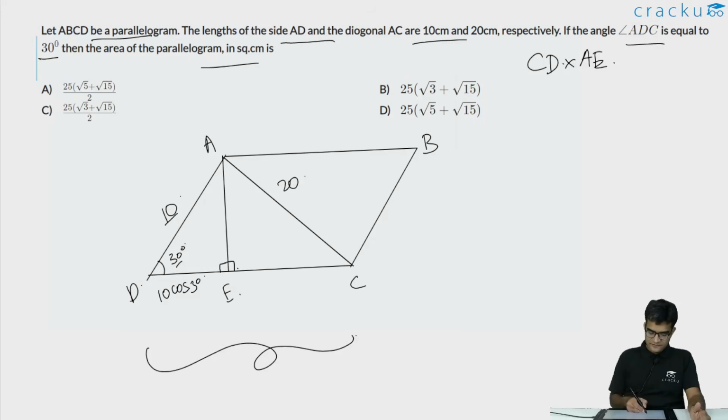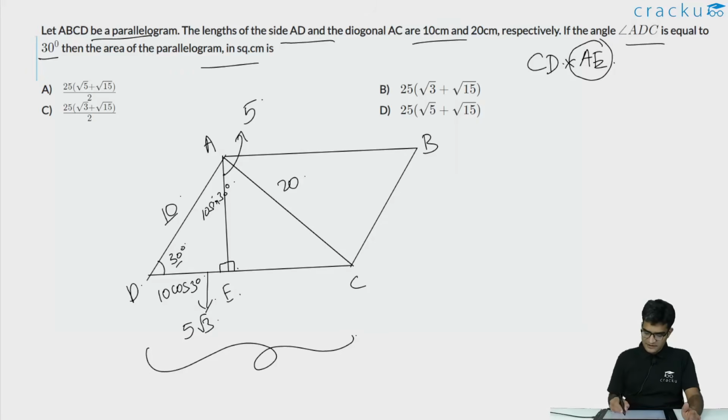So what is the length of AE? This will be 10 sin 30 degrees. Therefore, the length of AE, because sin 30 is half, AE will be equal to 5. And the length of DE will be equal to 5 root 3. So, we have figured out the length of AE.